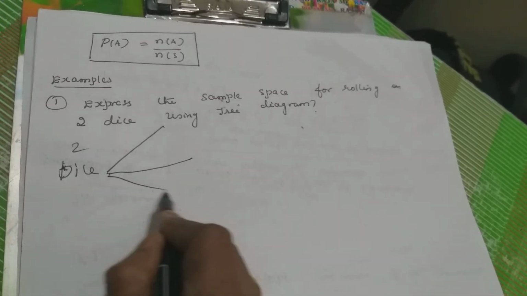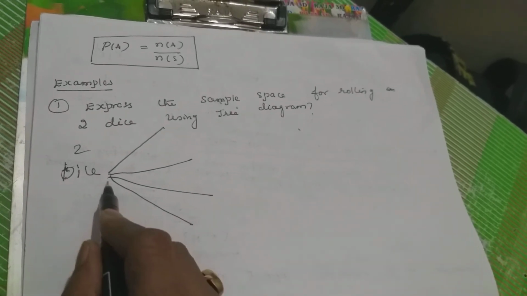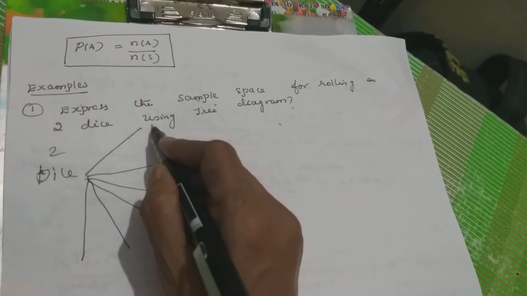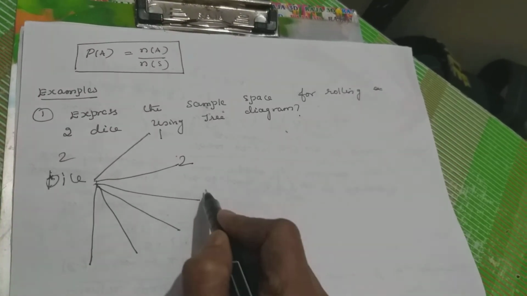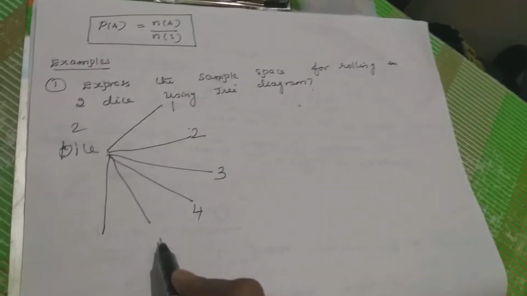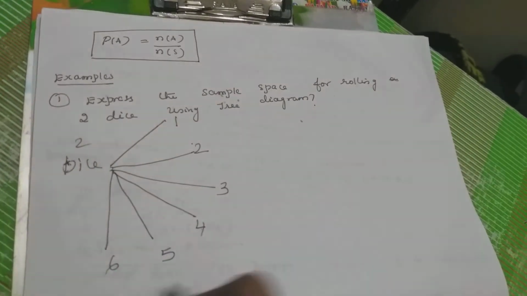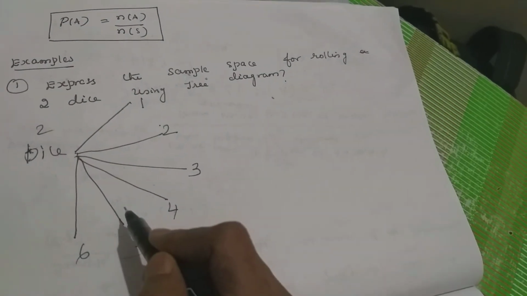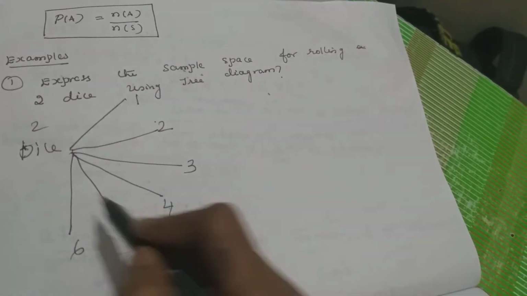1, 2, 3, 4, 5, 6. So for one die you'll have 1, 2, 3, 4, 5, 6. This is your sample space. The total number of outcomes will be 6. So your sample space is 6. Suppose you have taken 2 dice.